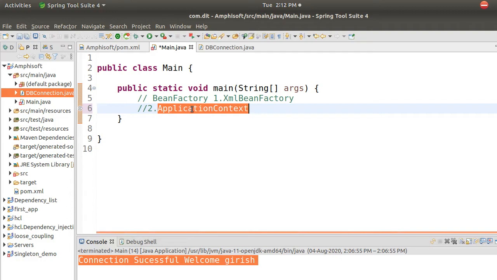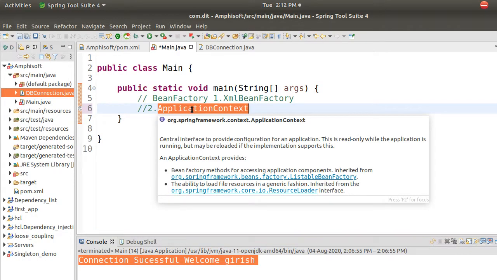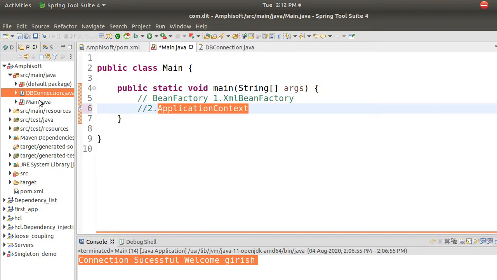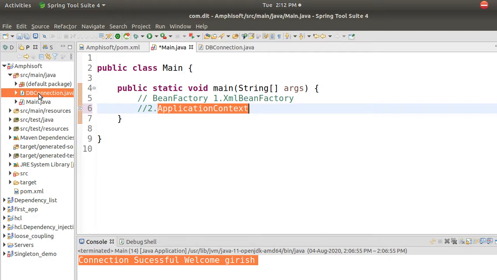In this, all the classes will be there. Here I have two classes. I don't want to configure these two classes myself. I will give them to Spring: hey Spring, take this class. So Spring will create the object and give it to me. Okay, I will just show you a demo.